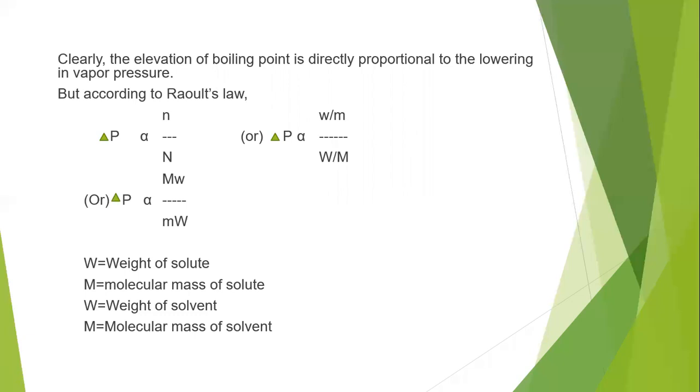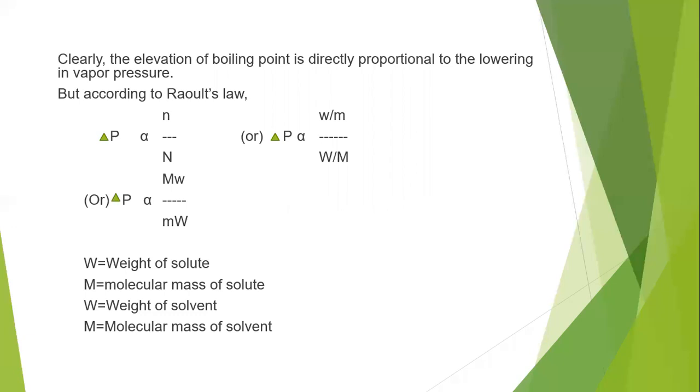Then lowering of vapor pressure of a solution is directly proportional to the mole fraction of the solute, which we know based on Raoult's law, already discussed in the previous videos on lowering of vapor pressure.